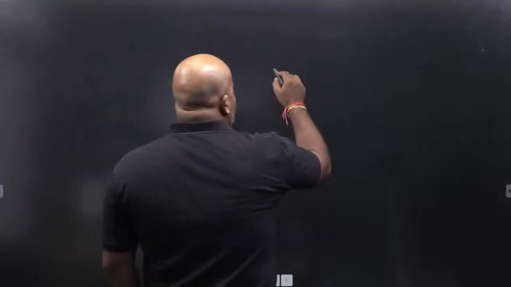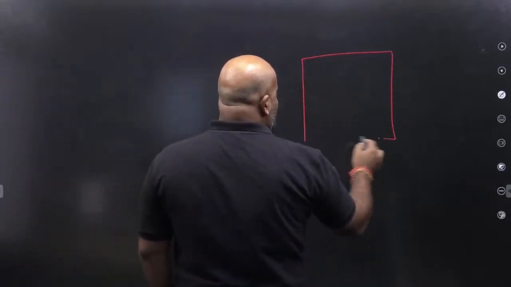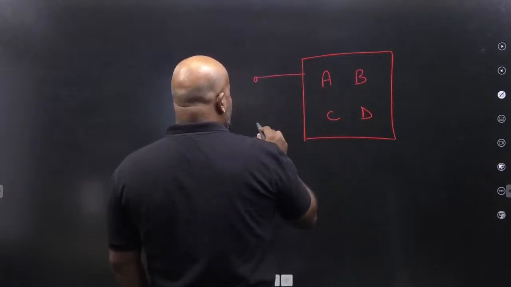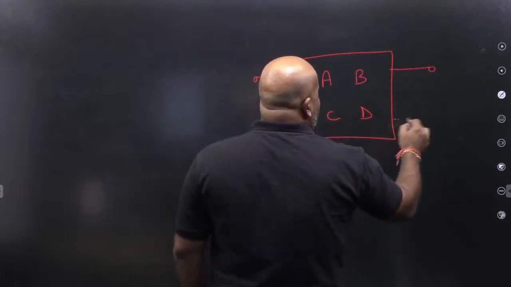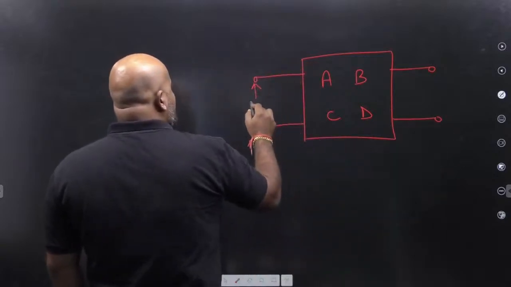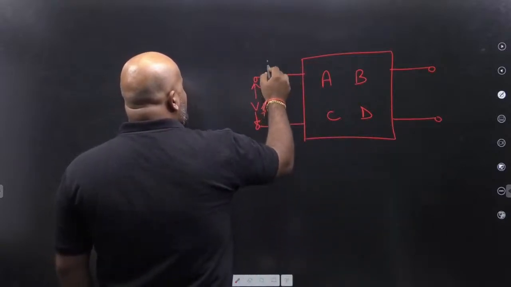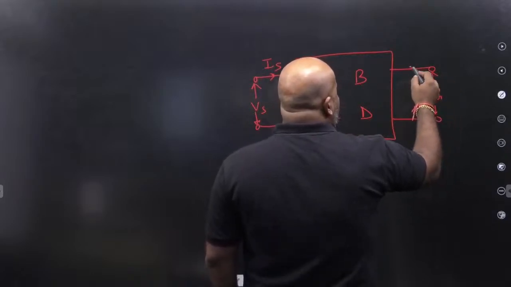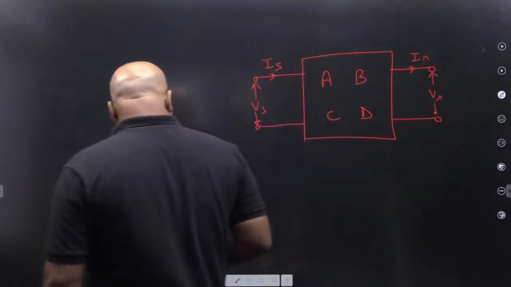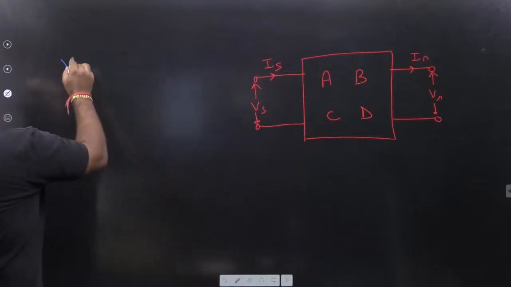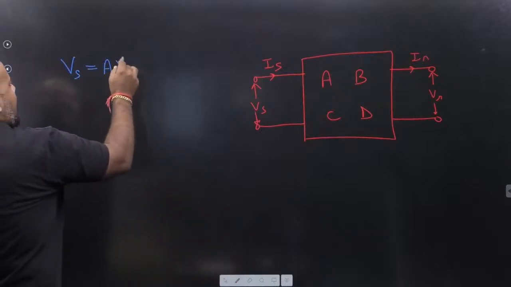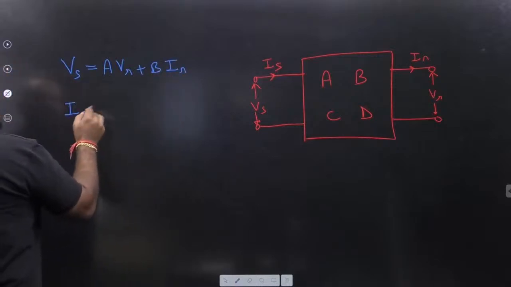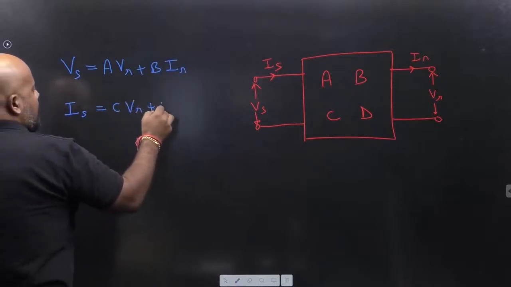Irrespective of the type of the transmission line, you can represent your transmission line with the ABCD parameters. Yes or no? Sending end voltage, current, receiving end voltage, current. So you can write Vs is A VR plus B IR and Is is C VR plus D IR.